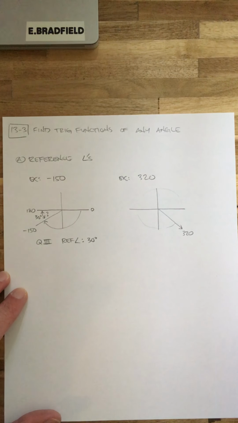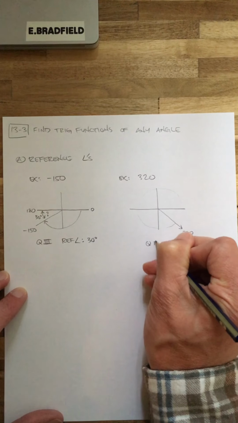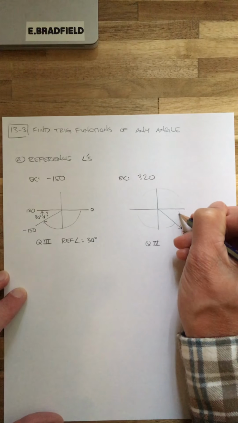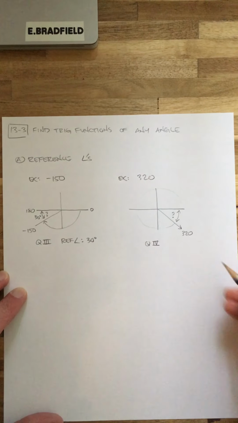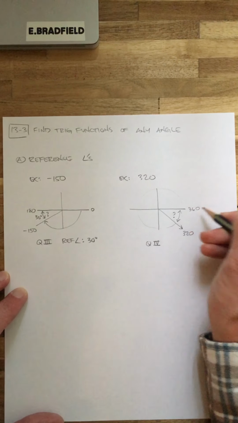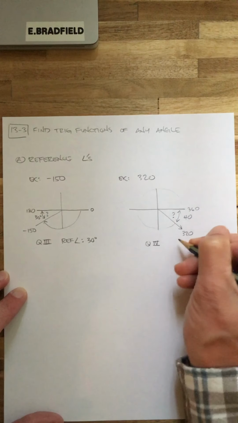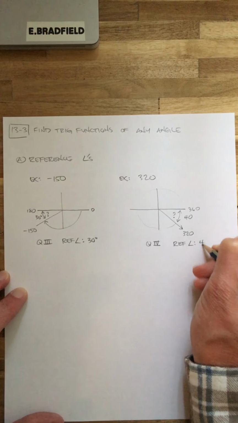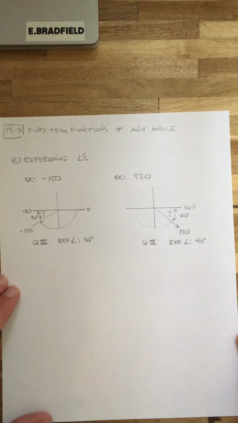And all you have to do to find that reference angle, first thing I want to just make a mental note: this is in quadrant 4, okay? And all I'm doing is asking myself, what is the measure of this angle right here? Well, how many degrees do you have to go to get from here to 360? Well, it is 40 degrees. So my reference angle is 40 degrees. The reference angles are always going to be positive, okay?